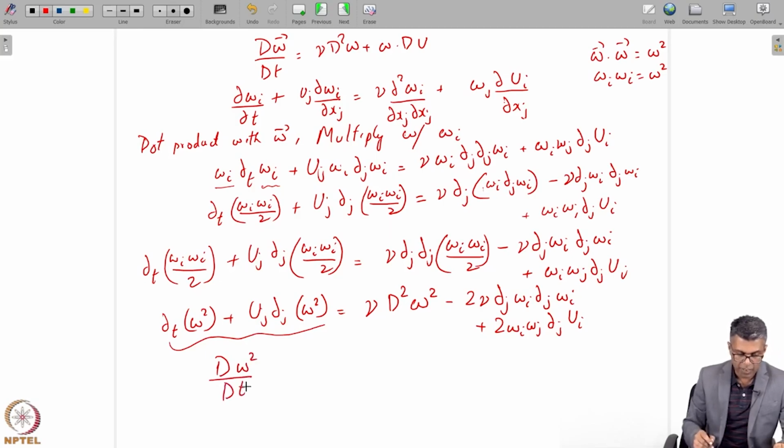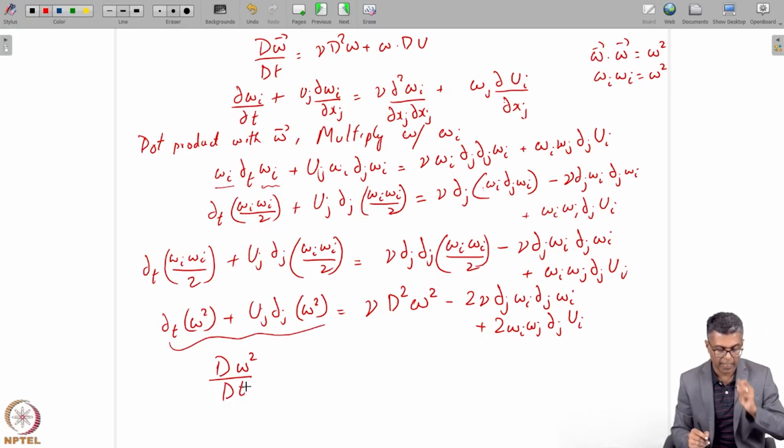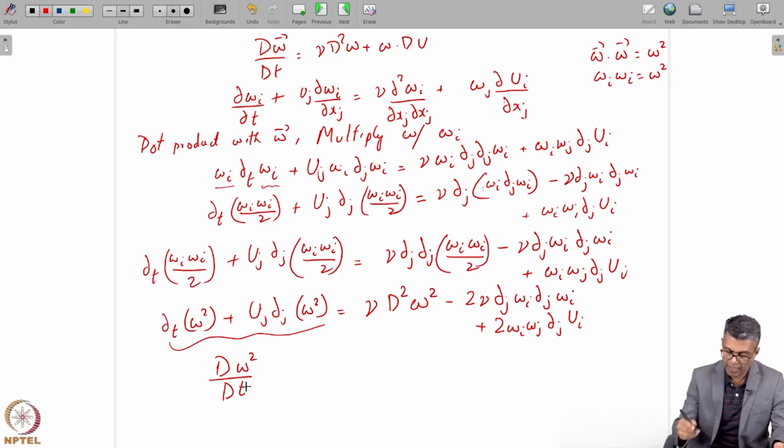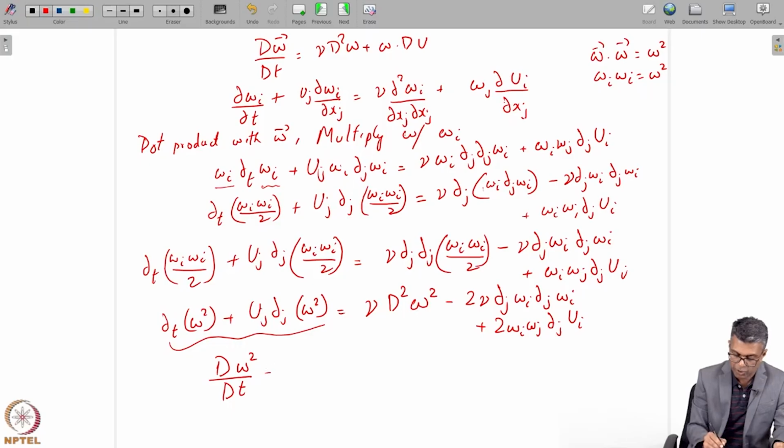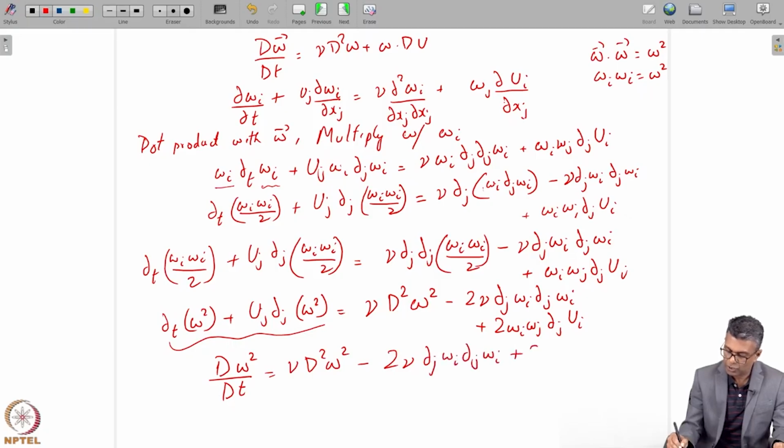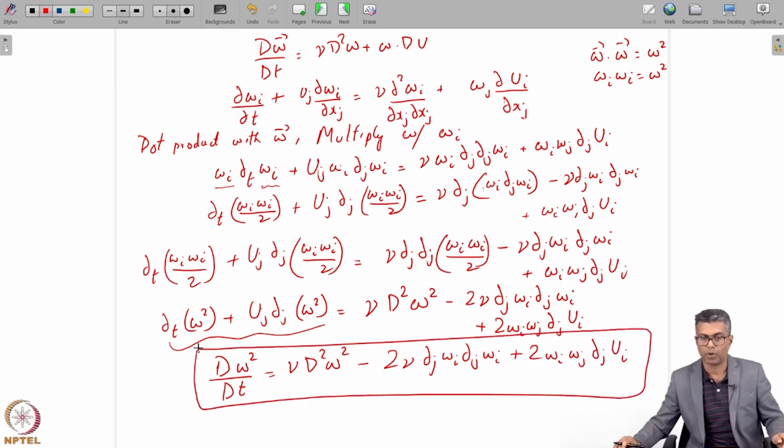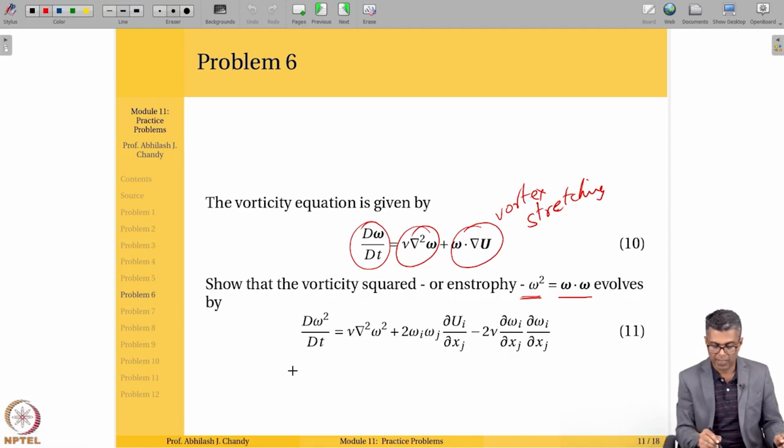That becomes d omega squared dt, and then what I have is here, if I end up multiplying by 2, that's when I get nu del squared omega squared minus 2 nu del j omega I del j omega I plus 2 omega I omega j del j ui. And if you notice, that is the equation I was supposed to prove right here.